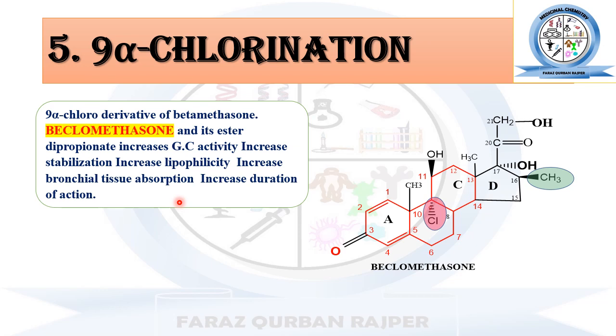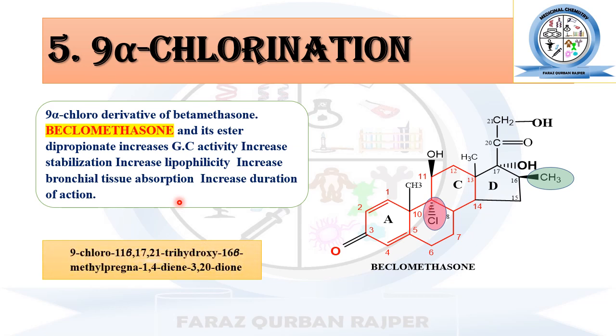It has a longer duration of action. The chemical name for beclomethasone is 9-alpha-chloro-11-beta-17-21 trihydroxy 16-beta-methyl pregna-1,4-diene 3,20-dione.